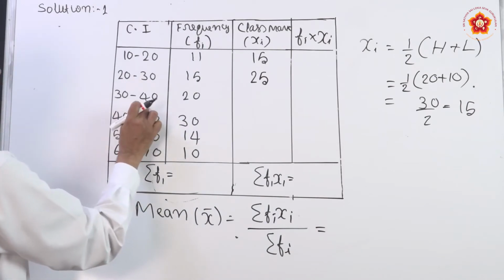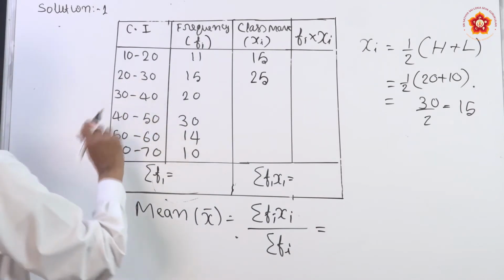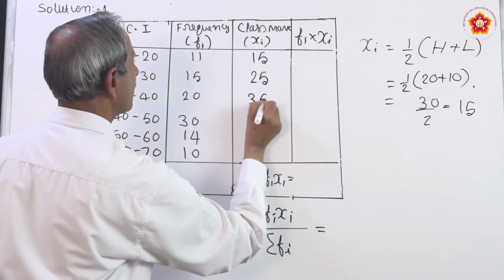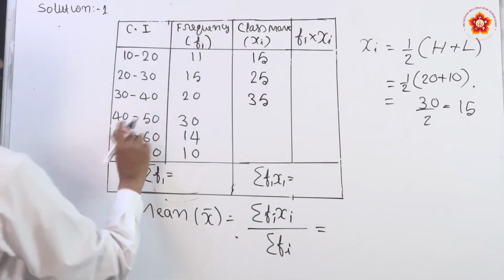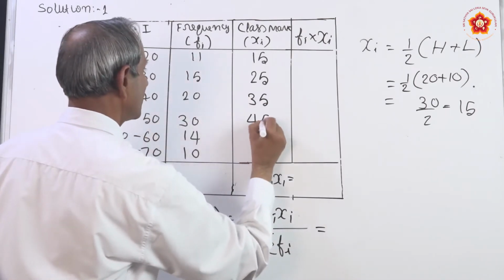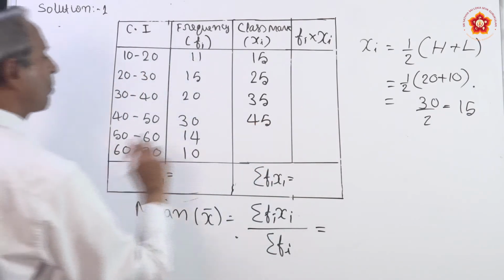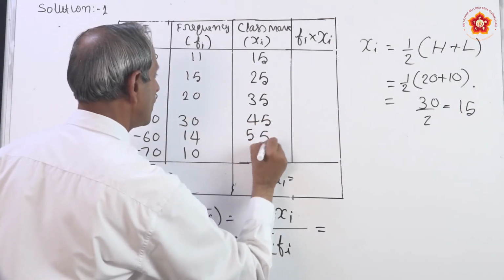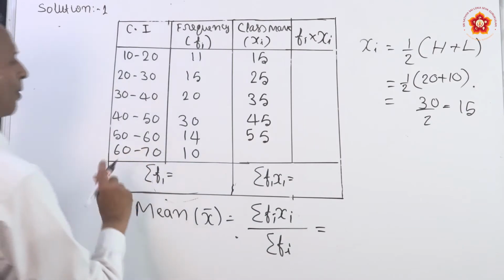Now, for 30 to 40 the class interval, the middle point becomes 35, directly you can write. 40 to 50 midpoint is 45, write 45 directly. 50 to 60 midpoint is 55. Similarly, the last one, 60 to 70, midpoint is 65.